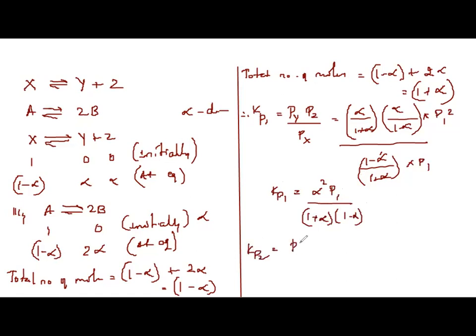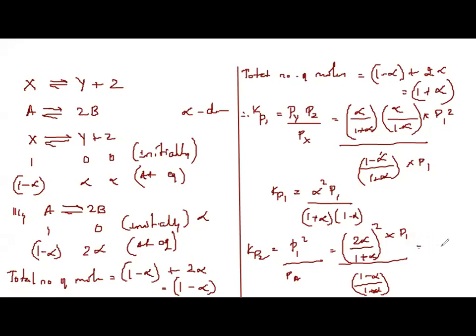Similarly, solve it out for Kp2. Partial pressure of B raised to 2 upon partial pressure of A. Partial pressure of B is 2 alpha upon 1 plus alpha, squared, into P2, upon 1 minus alpha upon 1 plus alpha. Solve it out.